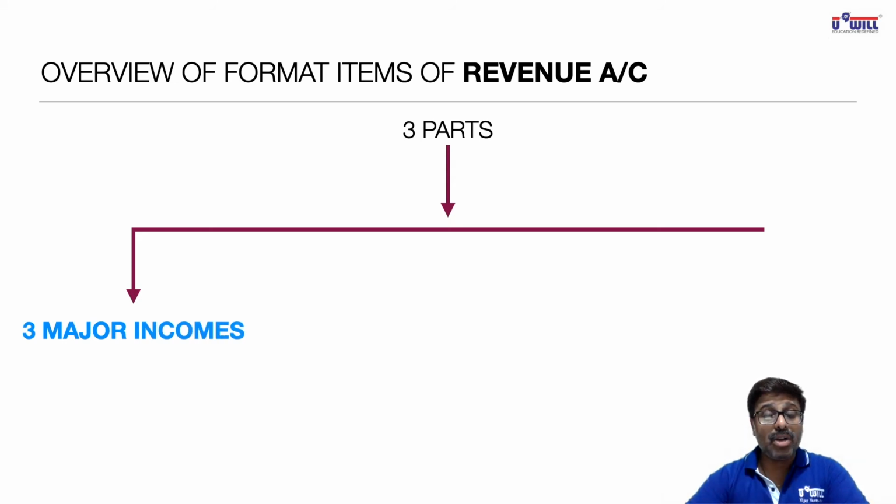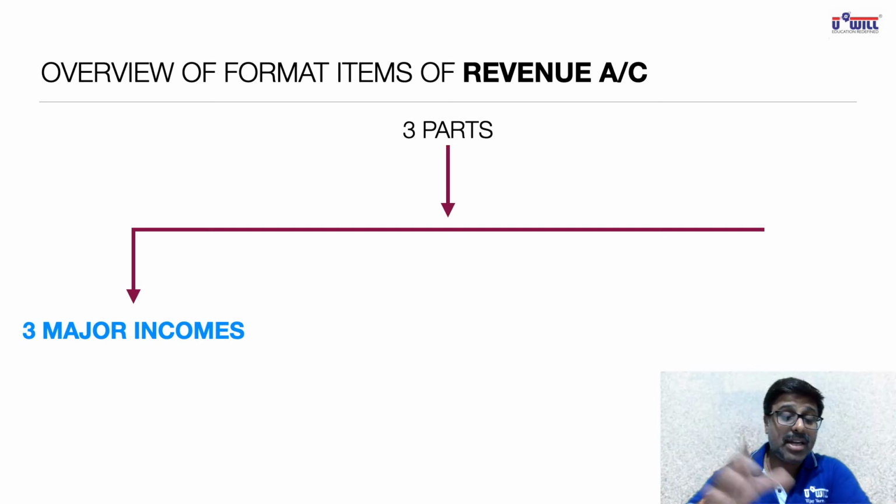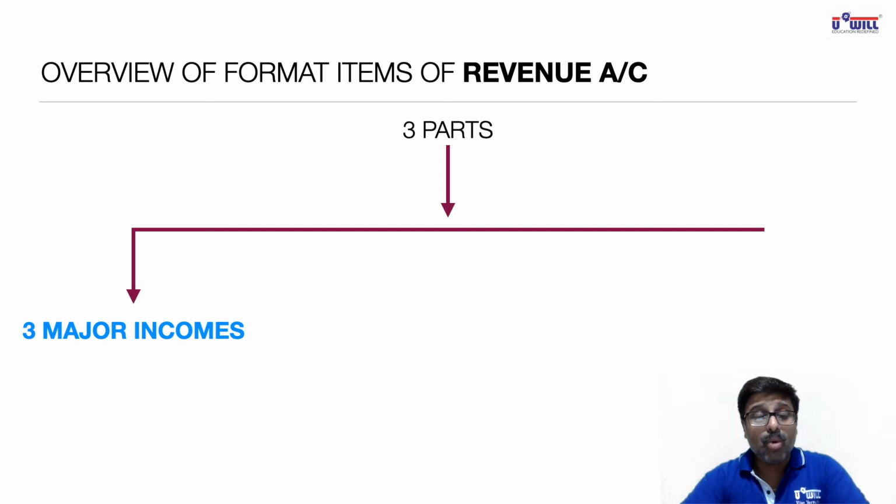First part of revenue account will show 3 major incomes. Now you all try to recollect whatever 7-8 terms we have done up till now. What was the major income for the insurance company? Come on, try to recollect. Yes, premium. So first major income that will come in the first part of revenue account will be premium.